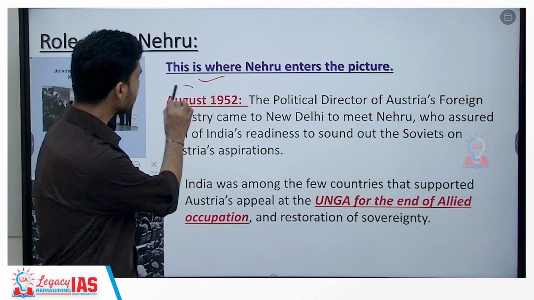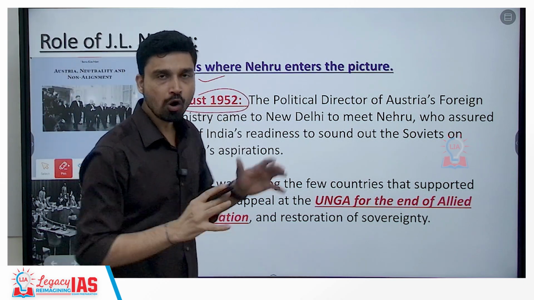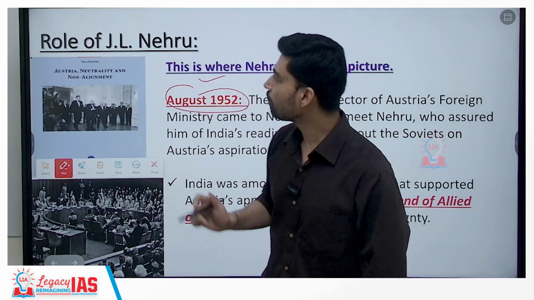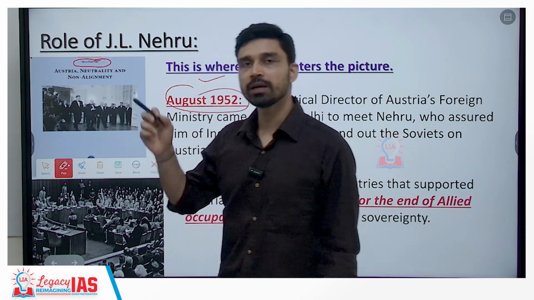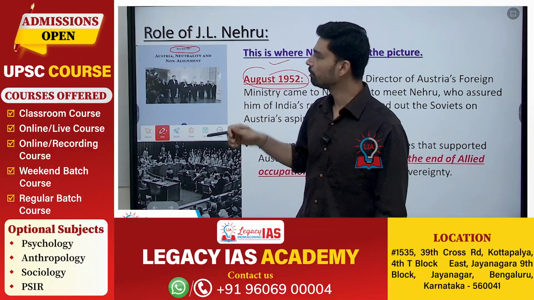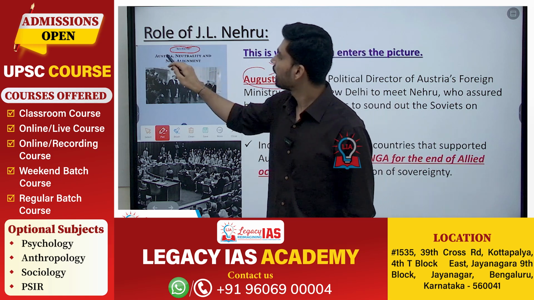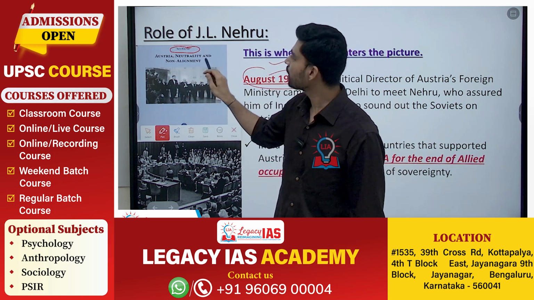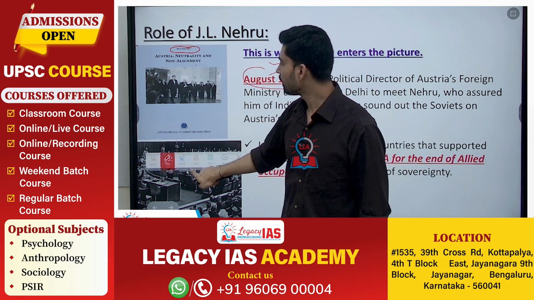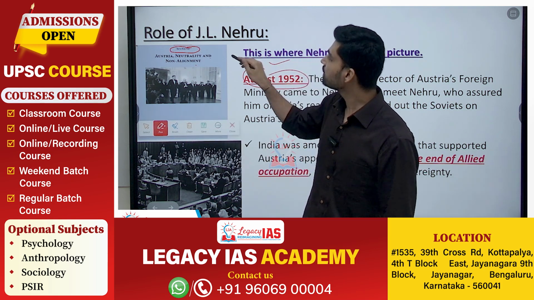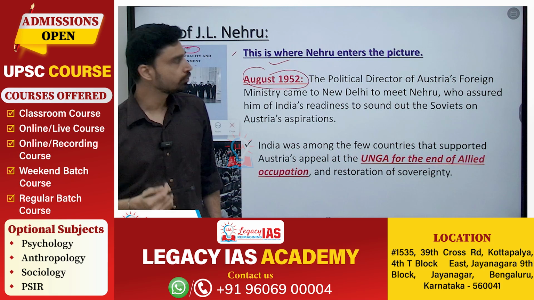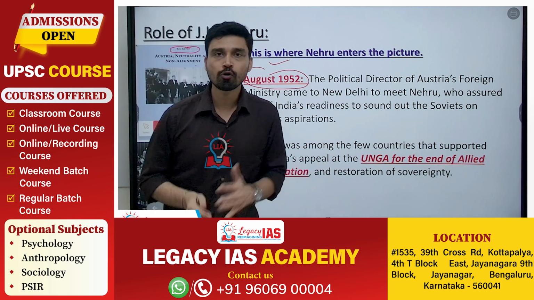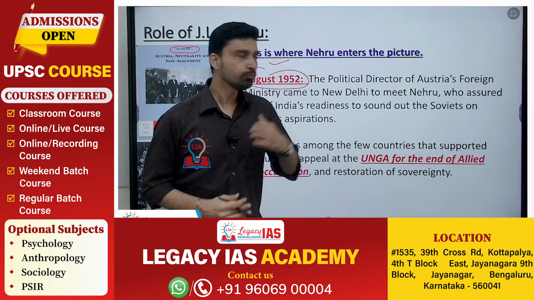It is August 1952. All the points that we are discussing have their reference source in the book written by Austrian diplomat Hans Kochler, called Austria, Neutrality and Non-Alignment. In his book, he clearly mentions that in the month of August 1952, the political director of Austria's foreign ministry came to New Delhi.